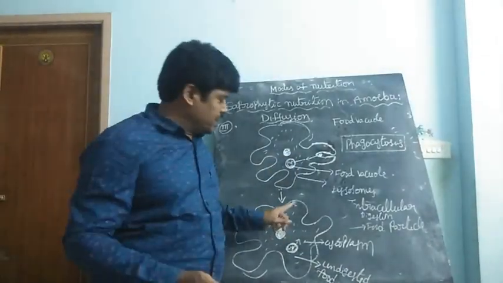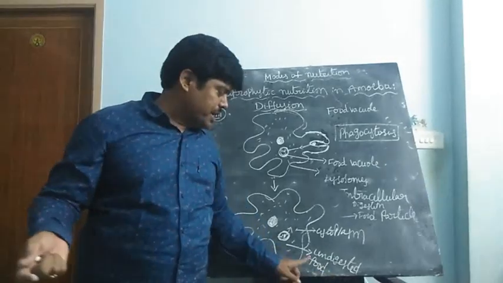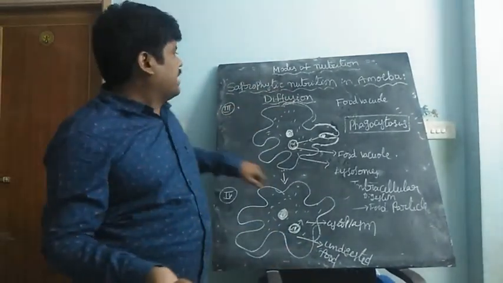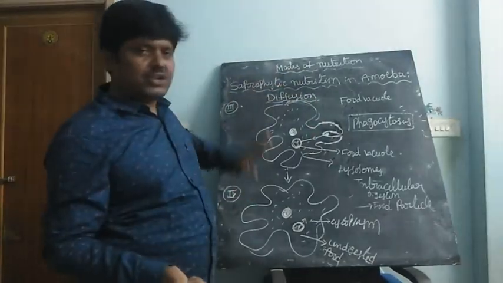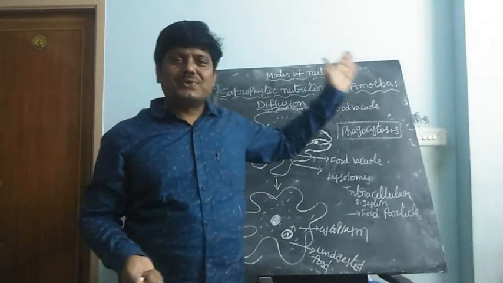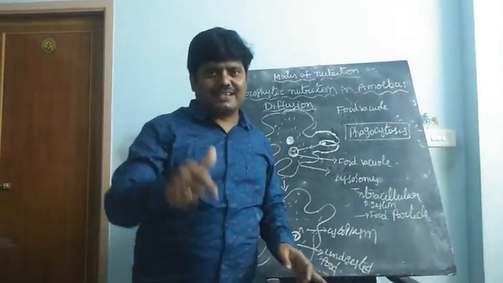Then undigested food is expelled out from the amoeba's body by the same process of diffusion. That's why this entire process is generally called diffusion. This is the saprophytic nutrition in amoeba. Clear?